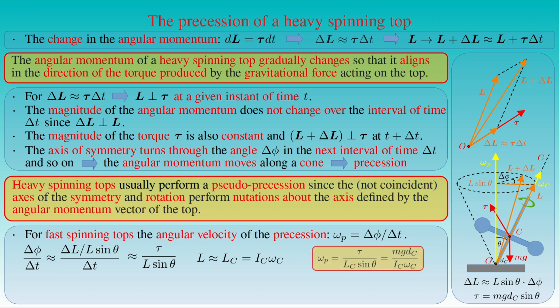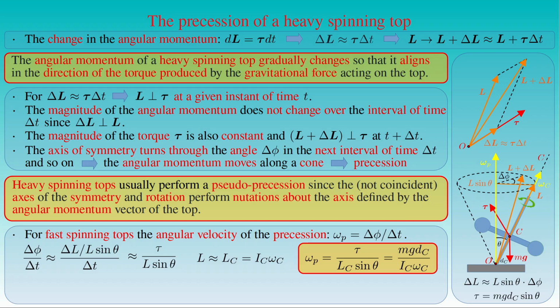Consequently, the angular velocity omega p of the precession of a heavy spinning top is given by the ratio of the magnitude of the torque tau produced by gravity to the product of the component of its angular momentum L parallel with its axis of symmetry C and the sine of the half angle theta of the conical surface on which the angular momentum vector moves.